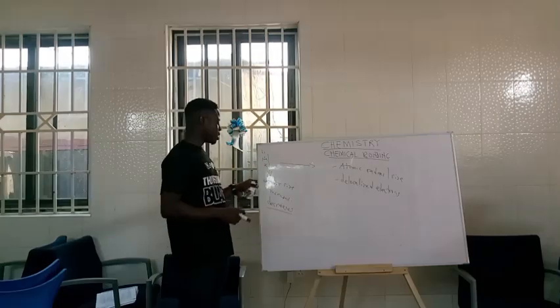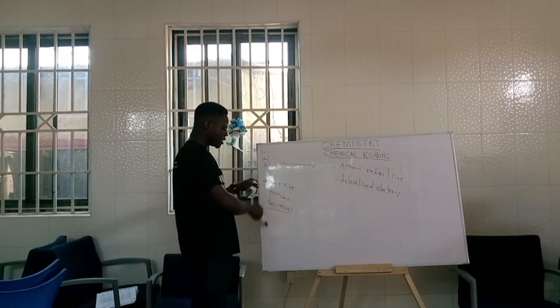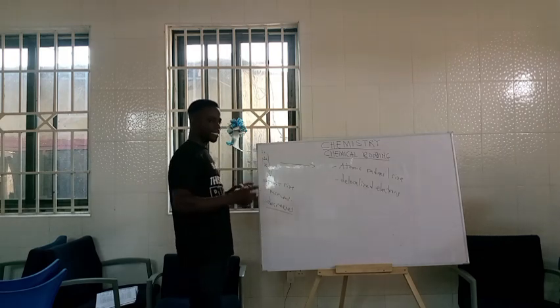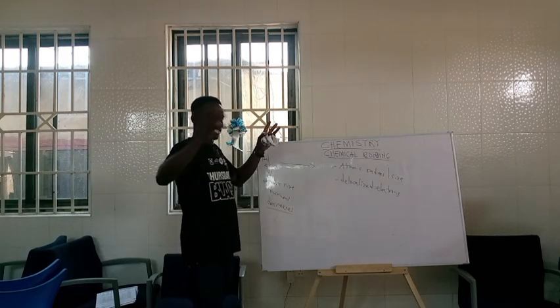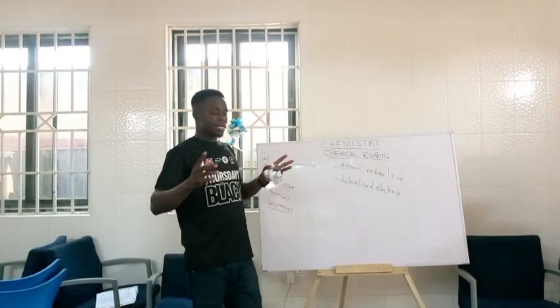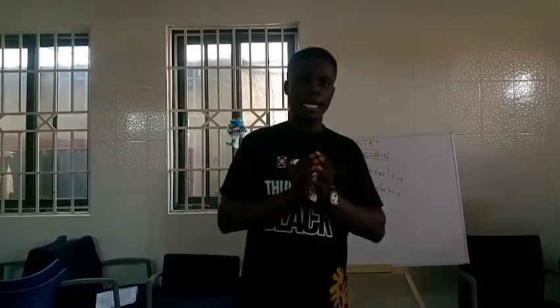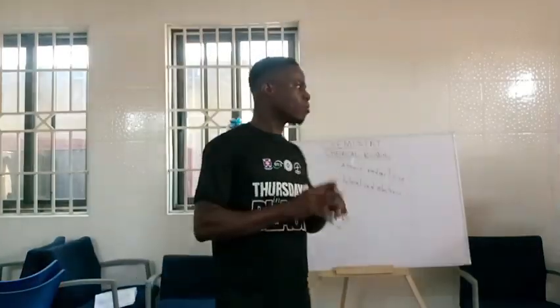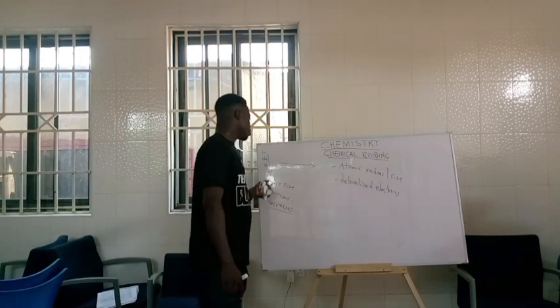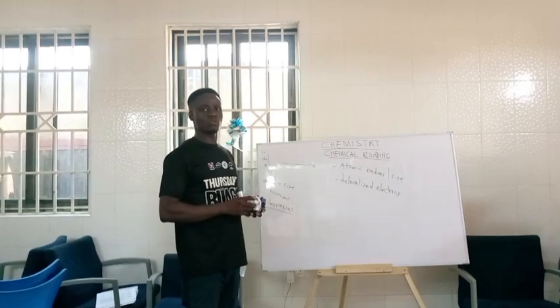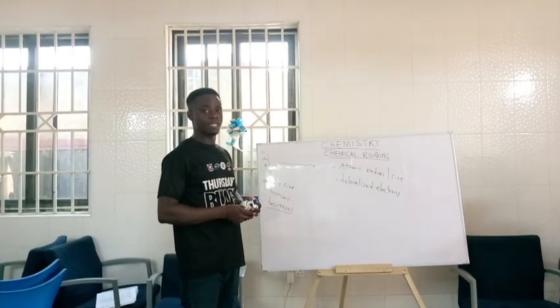What we are trying to say here is that whilst I'm moving down this group, the atomic size is increasing and becoming so big. The bigger the atomic radius, the smaller the metallic bond strength. So if your atomic size is very small, your metallic bond strength is very high. That is the meaning.